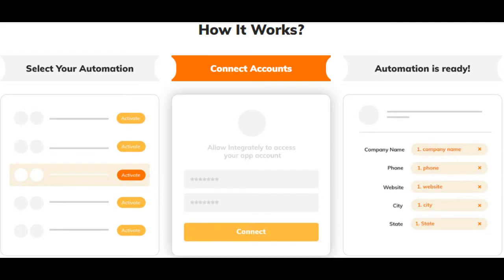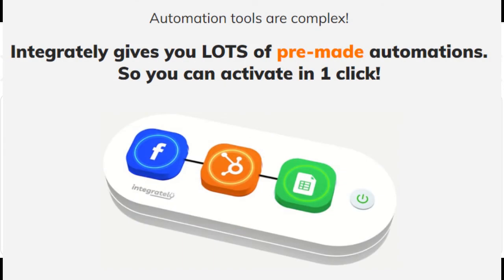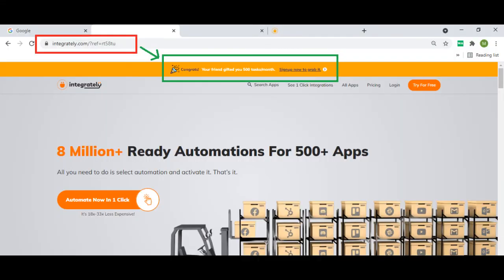How does it work? The UI is pretty simple. You just have to select the apps or platforms which you need to connect. Then it shows you a list of some predefined combinations of the ways in which you can connect the apps. You just have to select the different actions and activate after testing, which is quite similar to how we do it in Zapier.